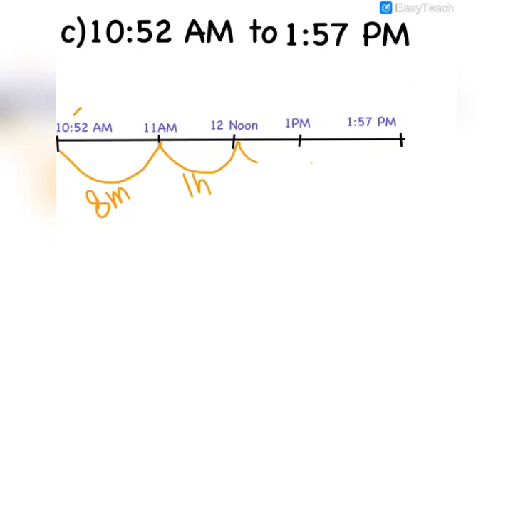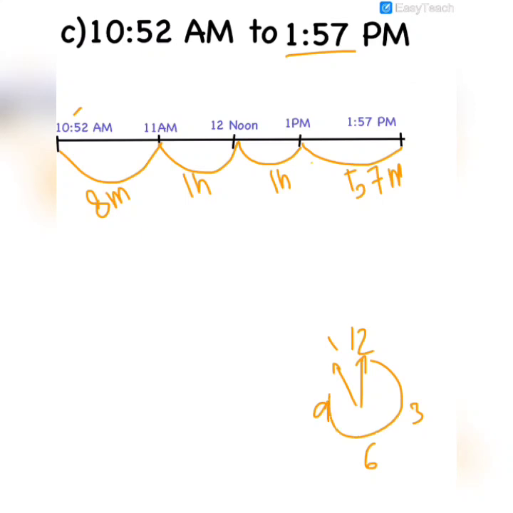Then from 12 noon again we'll write the time at a gap of 1 hour. 1 hour after 12 noon comes 1 pm, that's 1 hour. Then after 1 pm we have to write the ending time, that is 57 minutes. 1 pm to 1:57 is directly 57 minutes, because when it is 1 pm, where is the clock's hand? The clock's hand is at 12, and when it is 57 minutes the clock's hand will be somewhere here, at the 57th minute. So obviously 57 minutes have been covered.